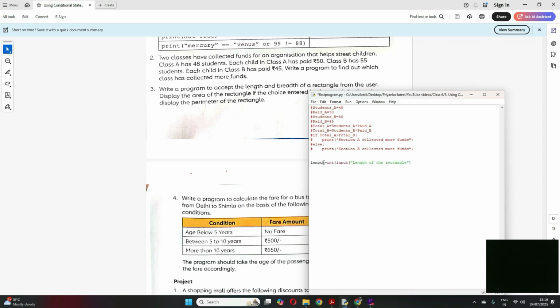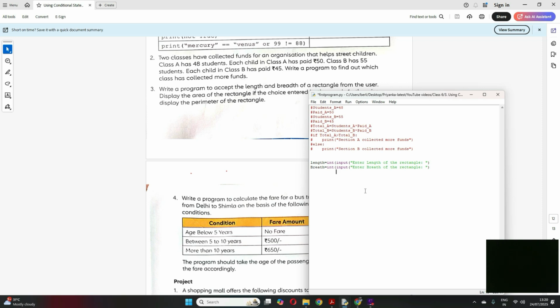Now I have to enter the breadth, so it will be integer type again. Enter breadth of the rectangle, right?